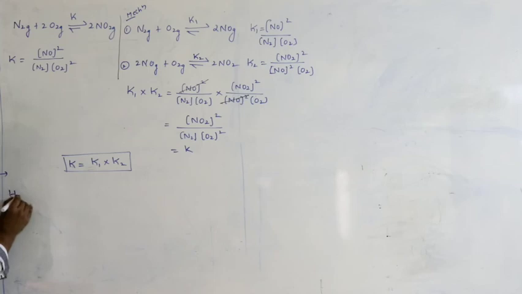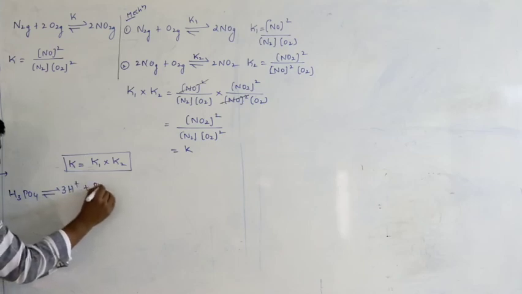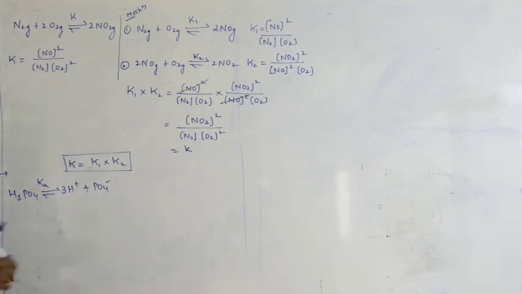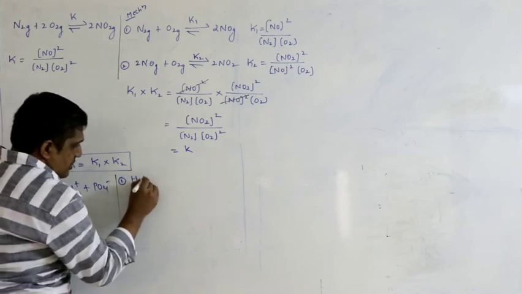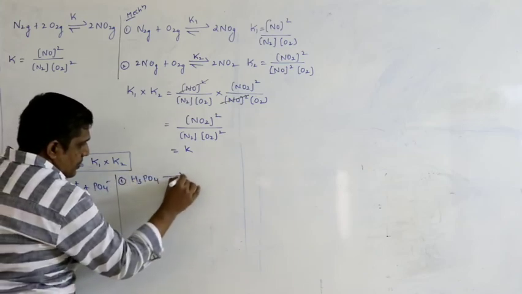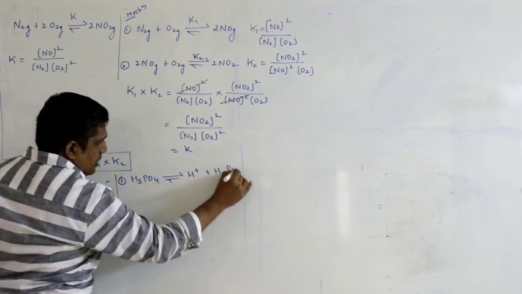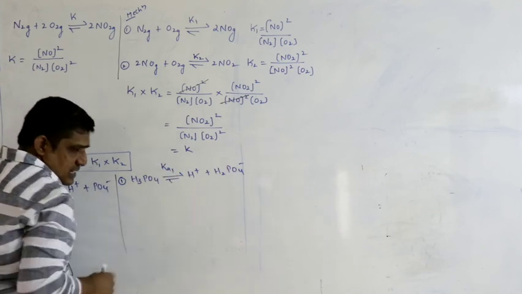I will give one more useful example, H3PO4. Tribasic acid, 3H plus PO4 minus 3. Let us say its acid dissociation constant is Ka. Now it can dissociate in 3 different steps. First step, H3PO4 gives H plus and H2PO4 minus, say its acid dissociation constant Ka1.